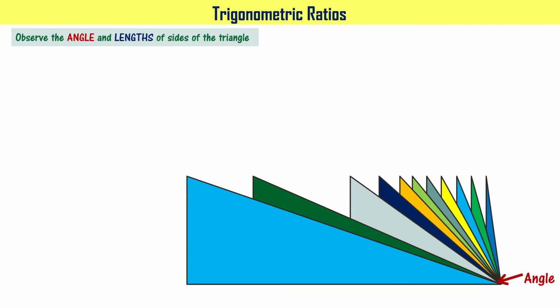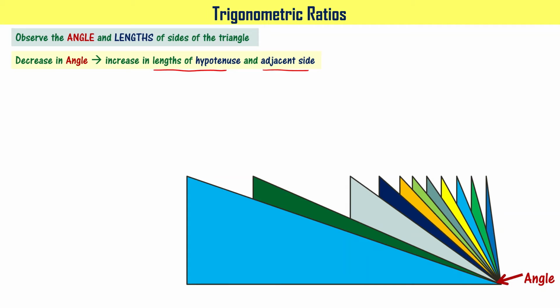What you must have seen is as the angle decreases, the lengths of hypotenuse and adjacent side were increasing, right? If I call this the angle, because this is the angle we are interested in, the side adjacent to it is called the adjacent side, and the side opposite to the 90 degrees angle is called the hypotenuse, right?